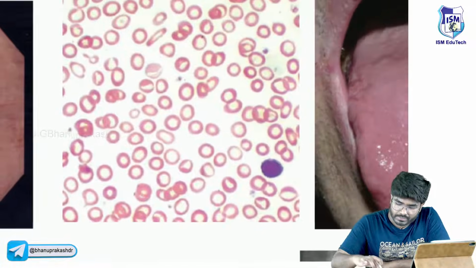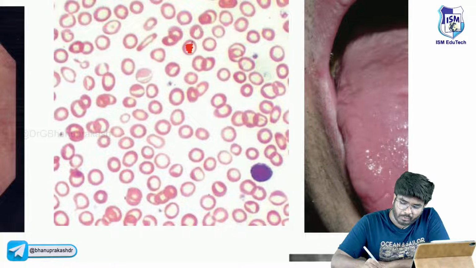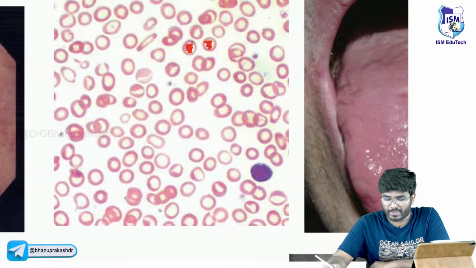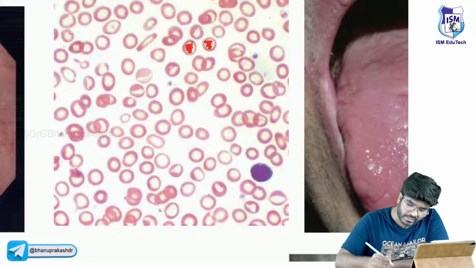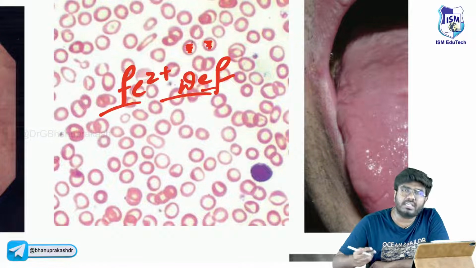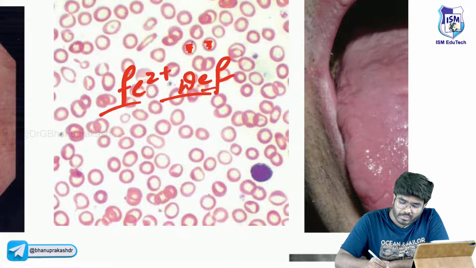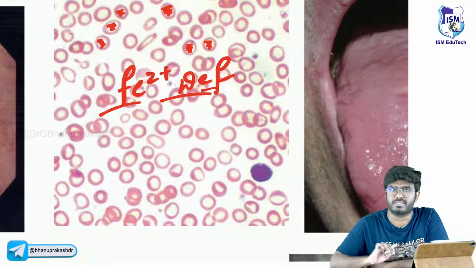And here the patient is having hypochromic anemia. Hypochromic, the RBCs are pale. Microcytic hypochromic anemia, seen in which condition? Iron deficiency. The patient here is having iron deficiency. When the patient has iron deficiency, hemoglobin production is going to be less. When the hemoglobin is not there, the RBCs are going to be pale in color with small size, less than 85 femtoliters. Small size RBCs, less colorful RBCs.